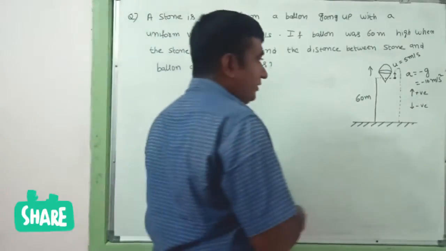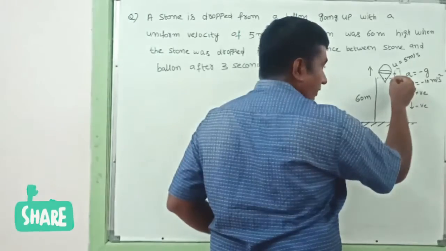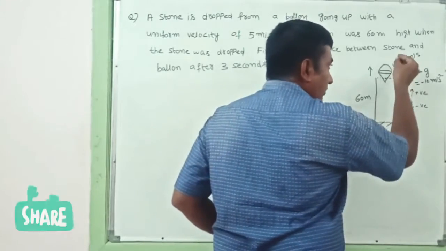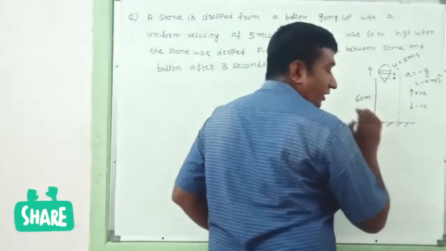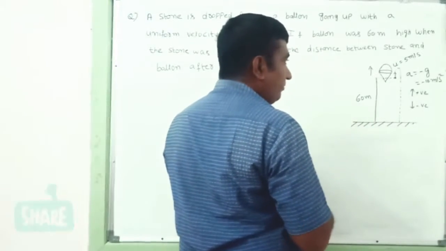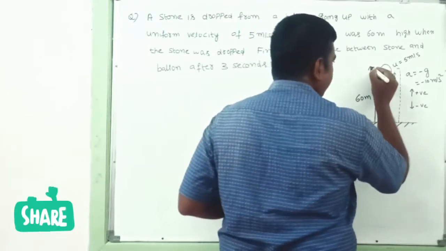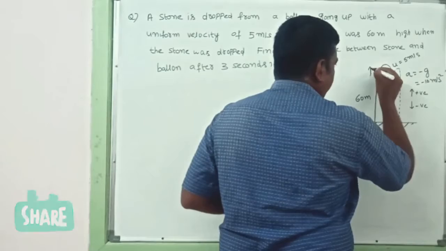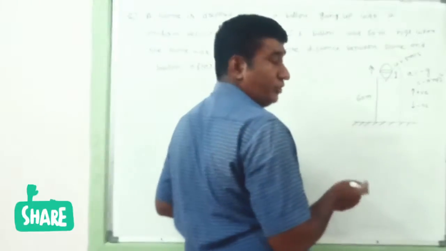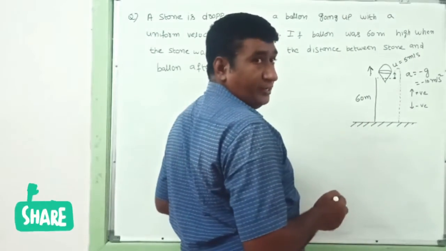Whenever this stone has been dropped, it will move some distance and then it will come back and reach the ground. At the same time, the balloon will move upwards.